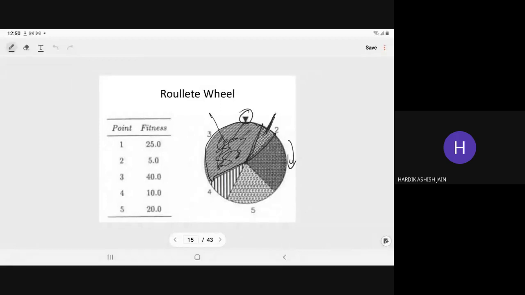I had a doubt. Yes, please. Sir, in the text that we read for the reproduction operator, we said that we'll only choose the population that has above average fitness value. But in the example we took all of the 5 points, right? Our objective is to choose the above average, but we are doing that in a probabilistic manner. So when we are doing it in a probabilistic manner, above average can be chosen, or cannot be chosen. Both can be selected.